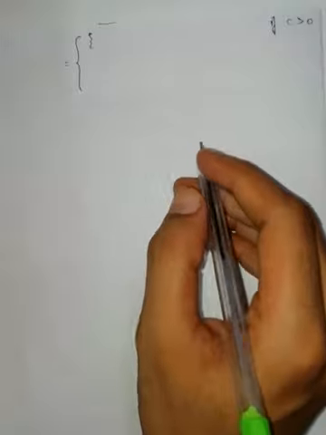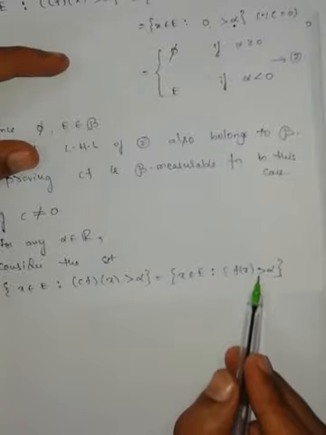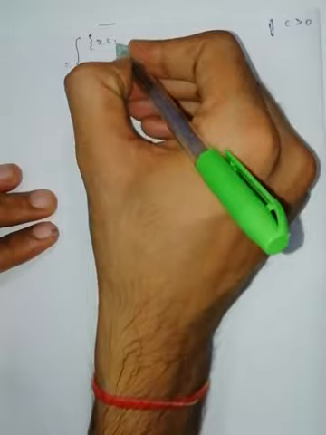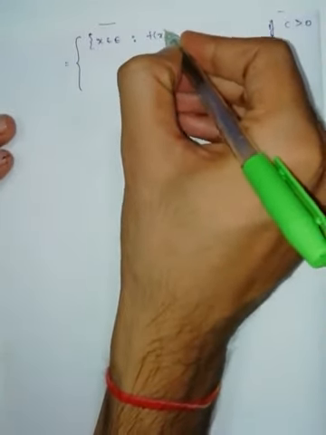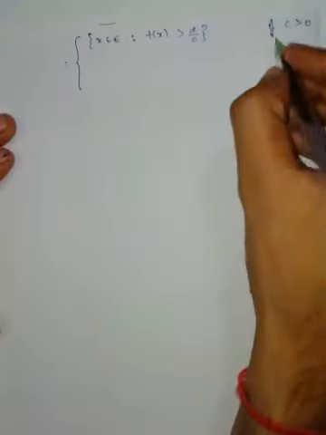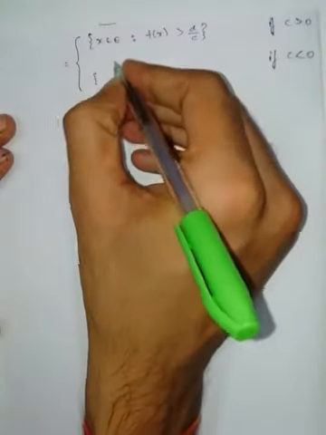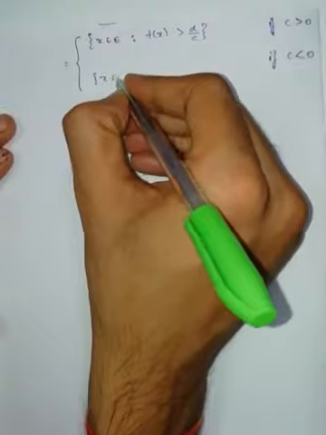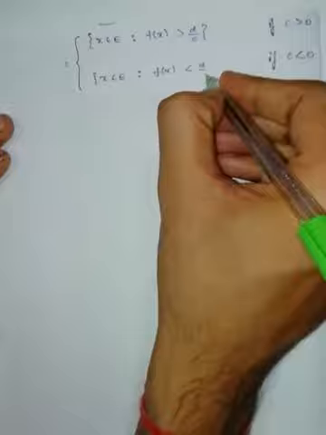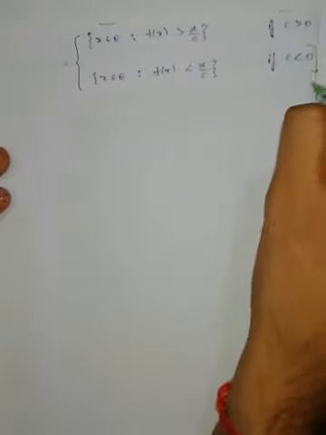If C is positive, if I divide on both sides with a positive number, the inequality does not change. So what you will get here is all those elements belonging to E such that f of x is greater than alpha by C. Similarly, if C is negative, if I divide both sides with a negative number, the inequality changes. X belongs to E such that f of x is greater than alpha by C. Let us take this set as equation number 3.